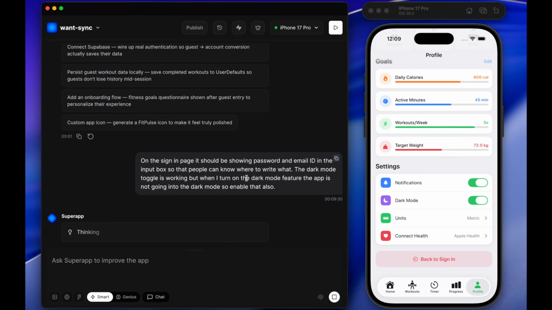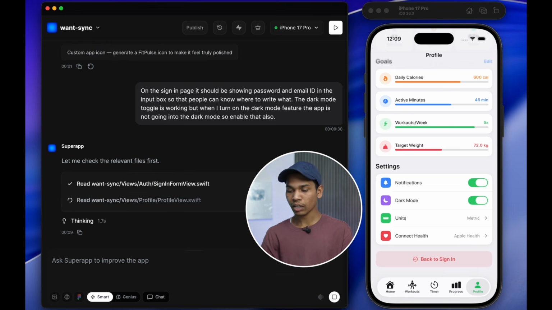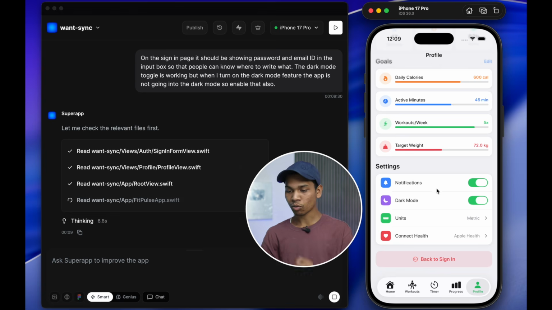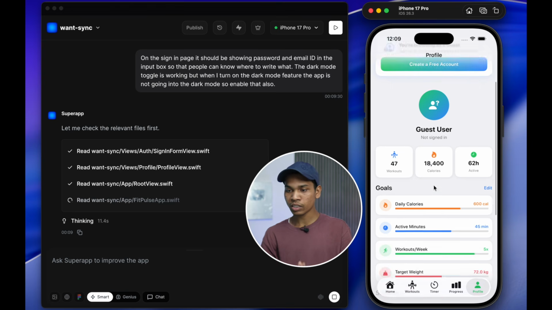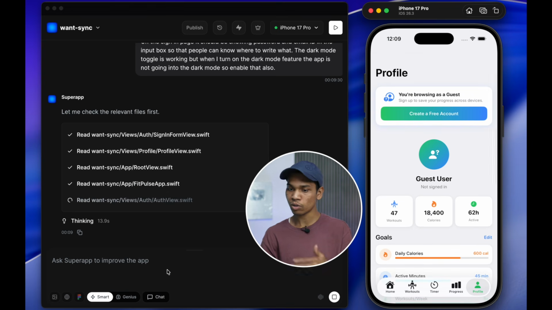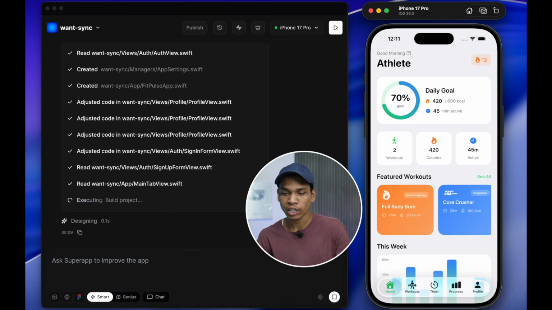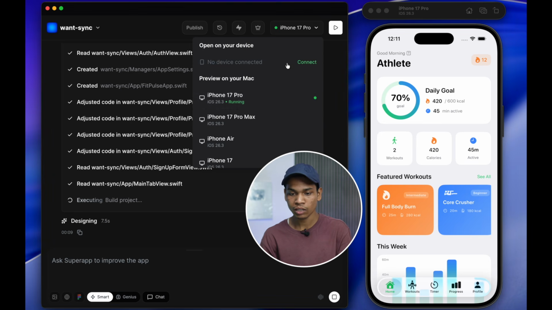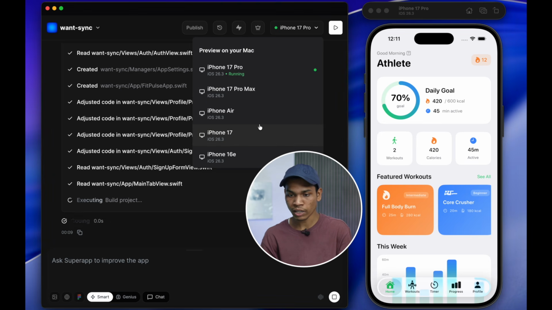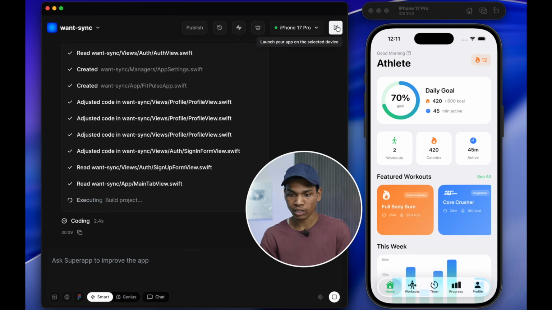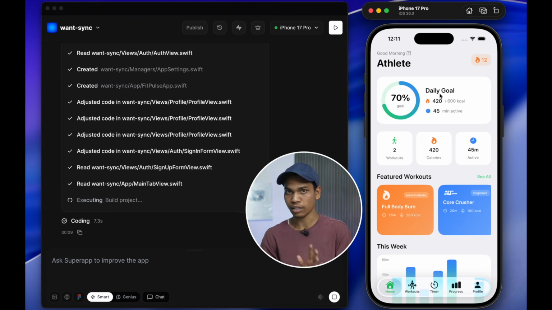So now I have directed it to add email ID and password text in the sign in page, and along with that I have told it to work on the dark mode feature. So whatever changes you want, you have to just describe, and Super App will just build that. And one more thing I wanted to tell you, that if simulator is not opening by default, so you can just click here and you can select on what device you want to simulate it, and then you have to just click on this button, launch your app on the selected device, and then it will open on the simulator.